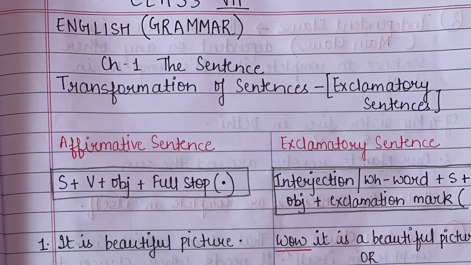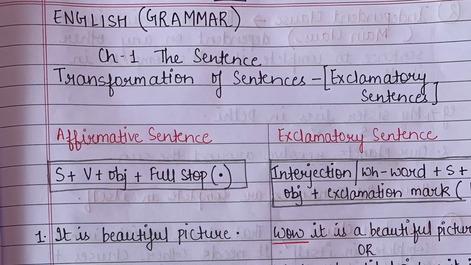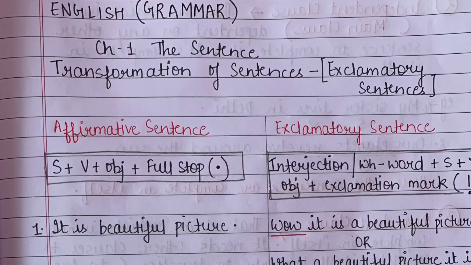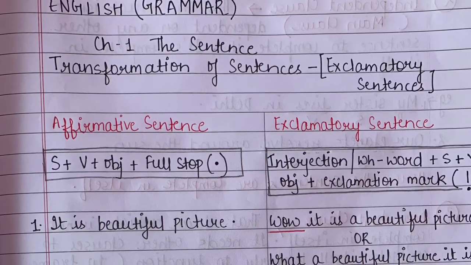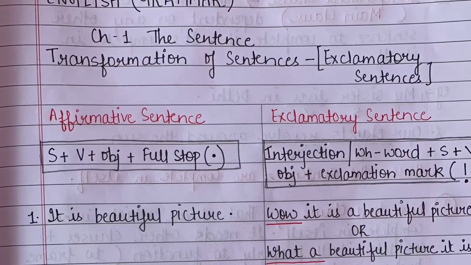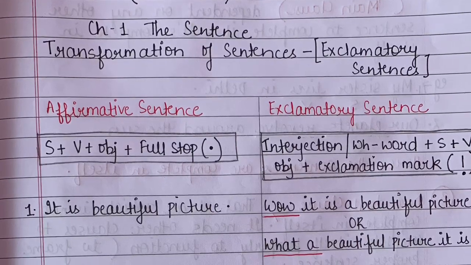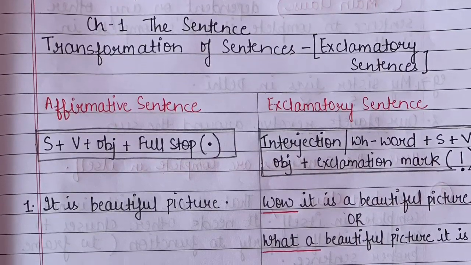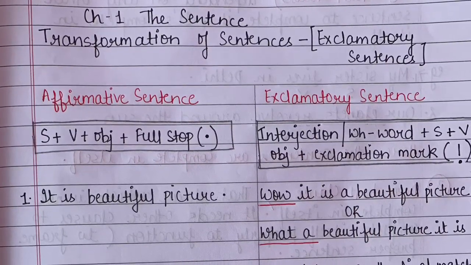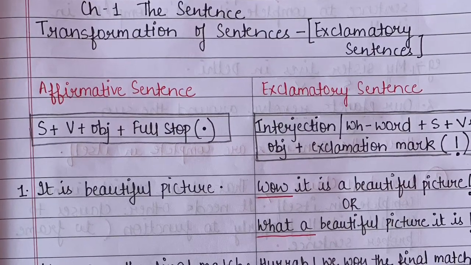So students, in the recent videos we have learned different types of transformation of sentences. In today's video lesson, we will learn transformation of exclamatory sentences. So let's begin. As you all know, what are exclamatory sentences? Exclamatory sentences are those sentences which show feelings or emotions, right? Whenever we want to show anger, excitement, amazement, or whenever we are sad, all these feelings we can show through exclamatory sentences.